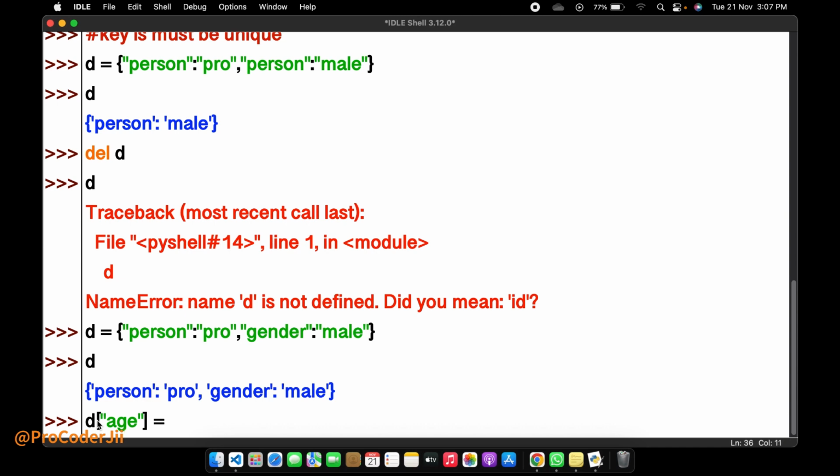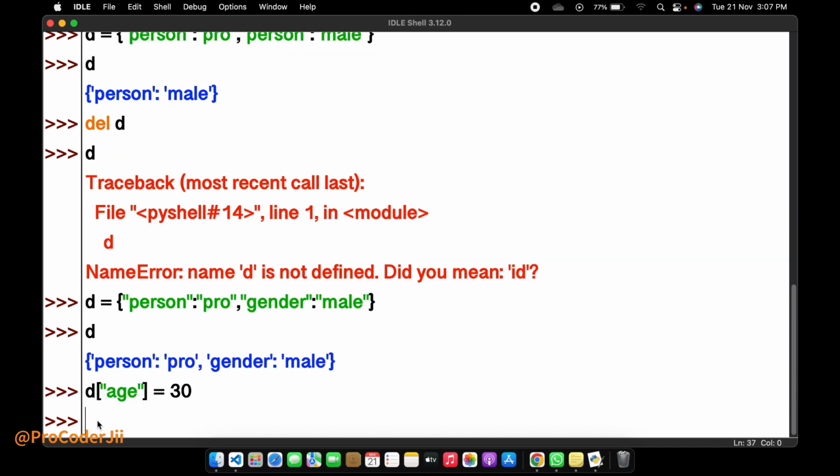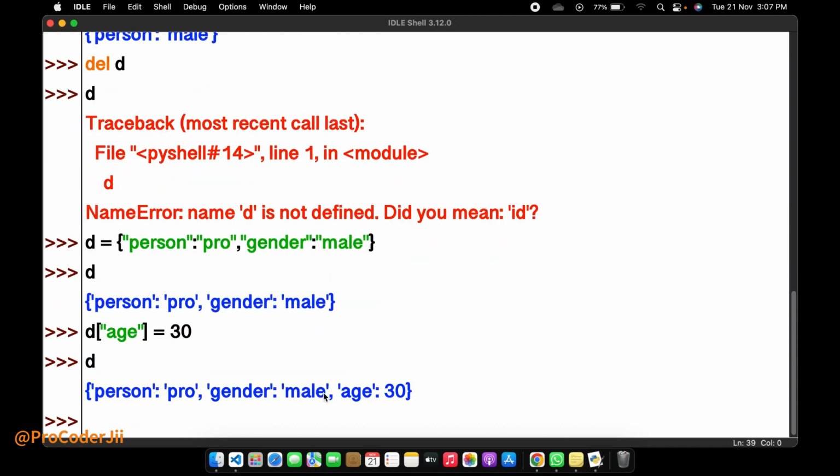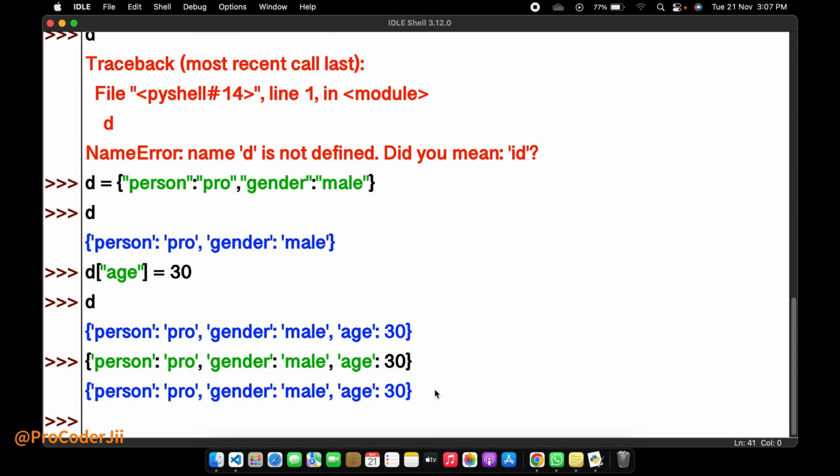Now with the help of this I can easily add like this. Now d and the age, and the value of age is added very easily with the help of this method. I can also get a value. get is a method to get anything with the help of a key. So d dot get is the method. What I want to get, I want to get person.